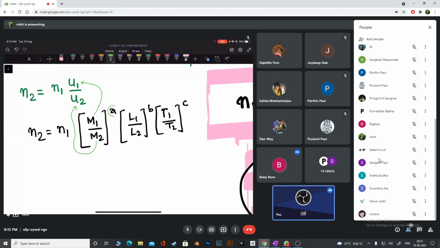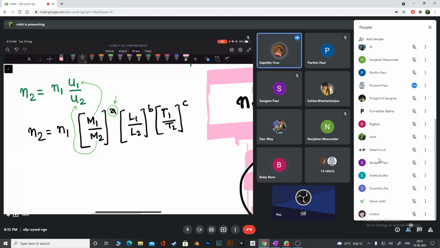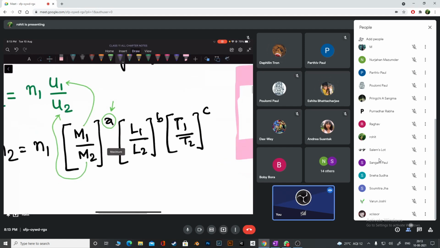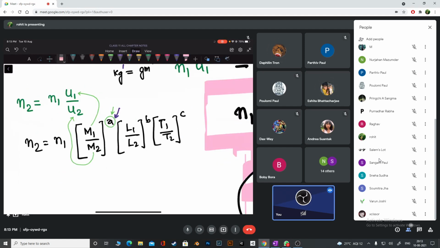Do you notice I've given them different powers or same powers? Same. Mass in one unit and mass in the other unit, same power. Can you convert kg, and will you get gram or gram square? Gram. No chance you will get gram square. So if the power of mass is 1, after conversion also the power should be 1. That's why I have given a common power. It's a general formula, so the power can be anything. So I'm just writing A here. Don't worry, you will get what I'm trying to say. Let's come back to the next one.